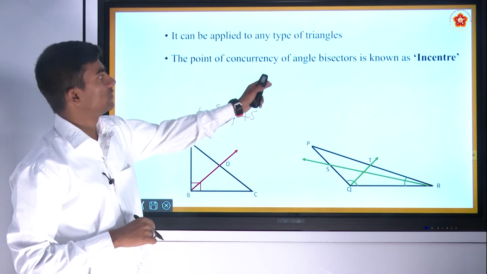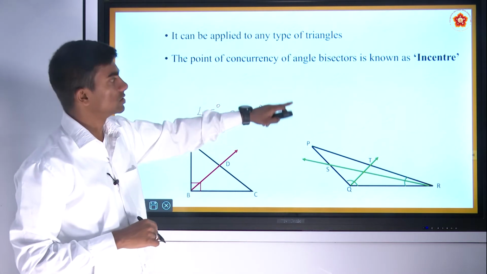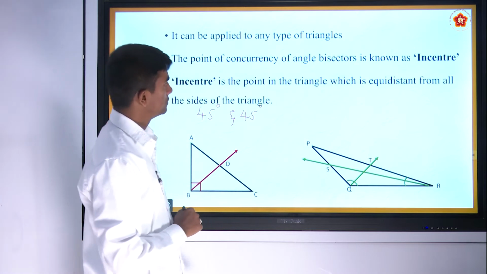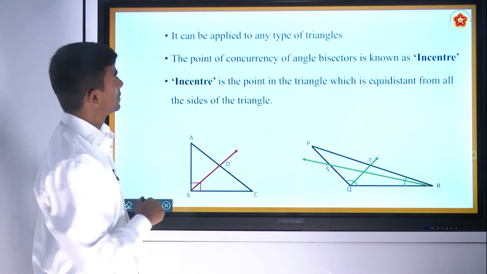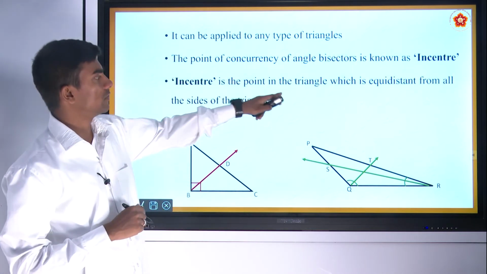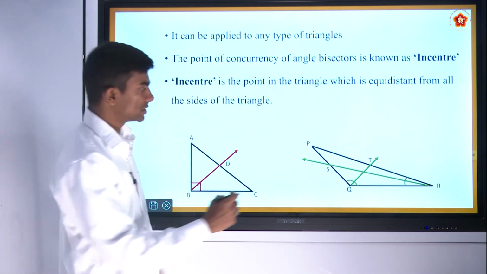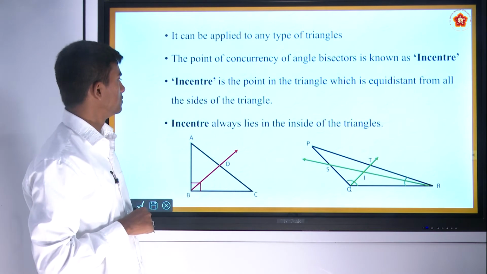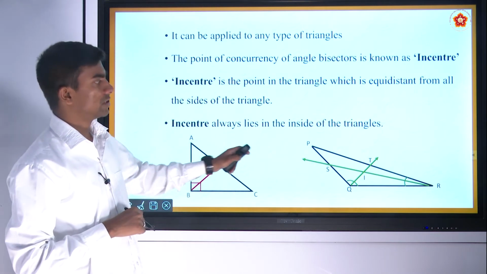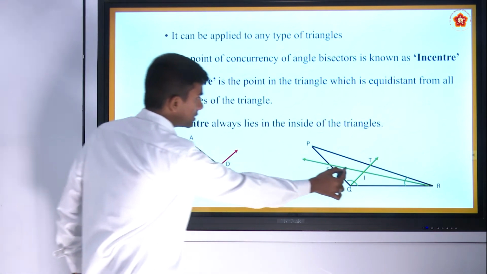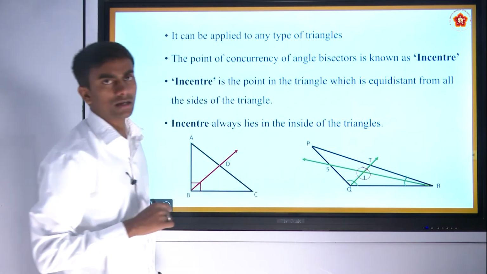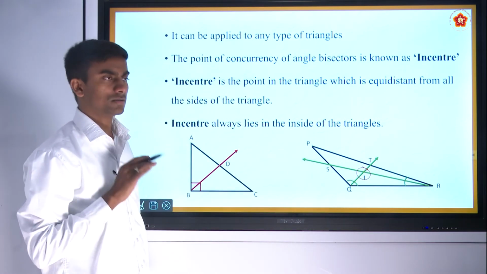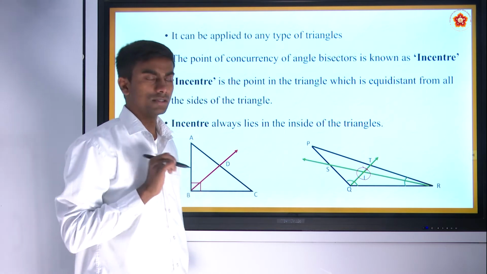So the point of concurrency of angle bisectors is known as incenter. Incenter is the point in the triangle which is equidistant from all the sides of the triangle. So incenter always lies inside the triangle. It may be any type of triangle. Incenter will always lie on the inside of the triangle.